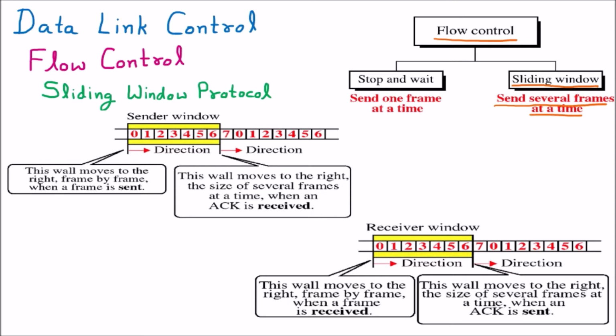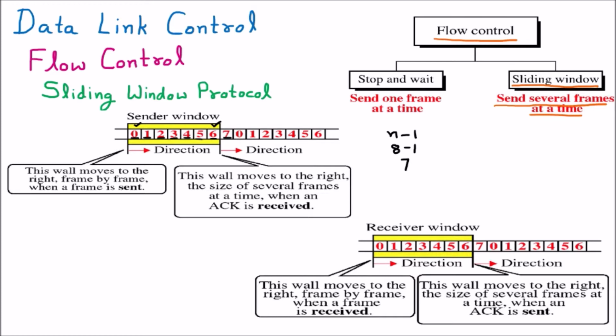Let us suppose that the data available is starting from 0, so 0, 1, 2, 3, 4, 5, 6 and 7. From 0 to 7, that means these are the 8 packets which are available. Now how much is the window size? It is n minus 1. If n is 8, then it will be 8 minus 1. That means the window can capture 7 frames, or we can say the window is starting from 0 and going till 6. So from 0 to 6, these are the 7 frames which the window is capturing.